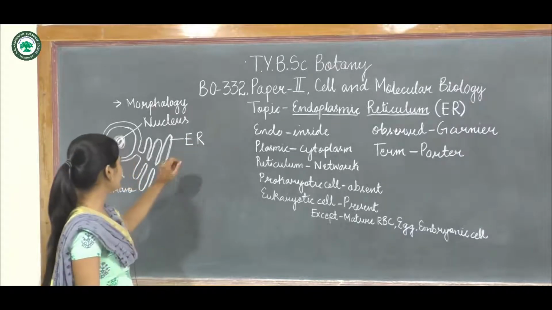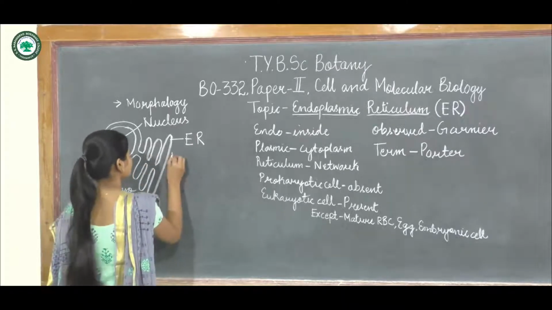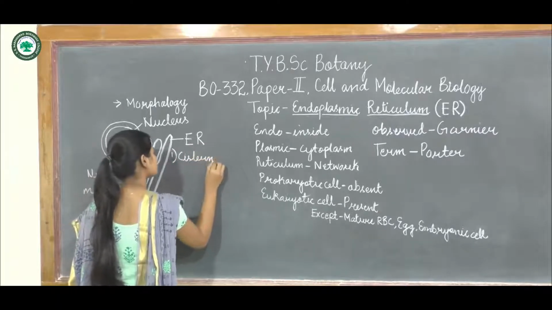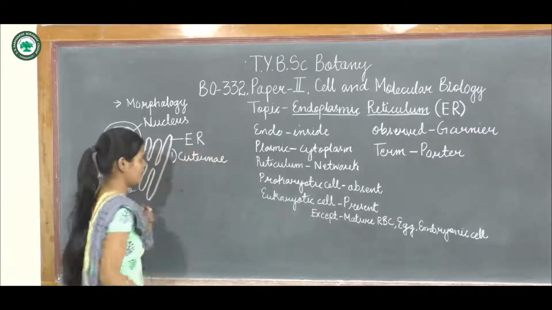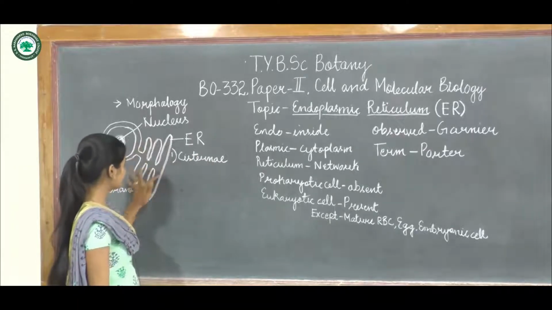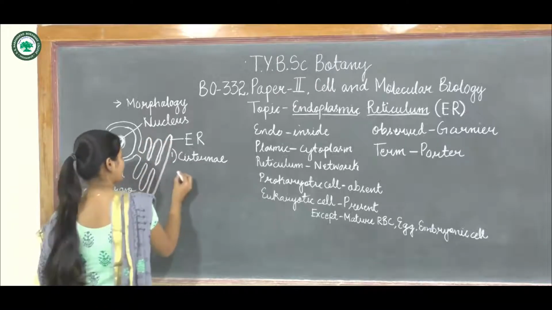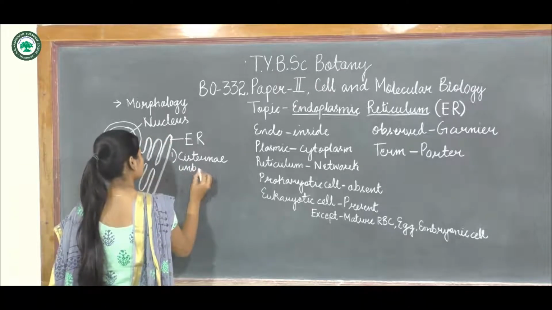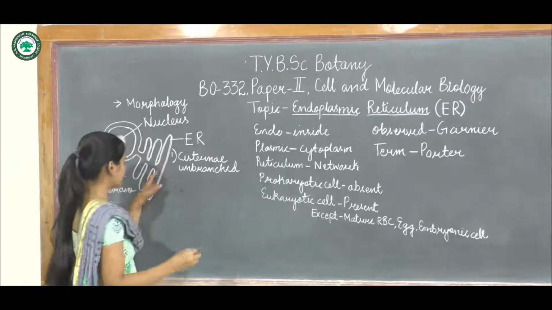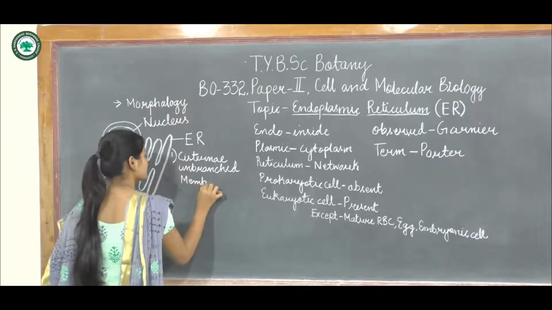The ER consists of different parts. First is the cisternae. Cisternae are sac-like structures, unbranched, sac-like foldings of the membranous system.